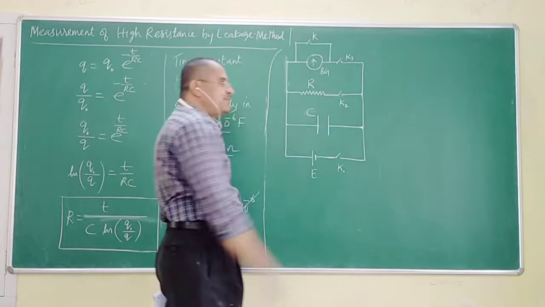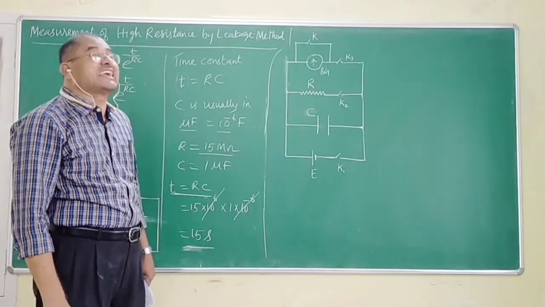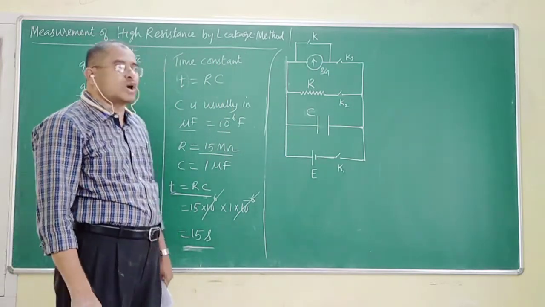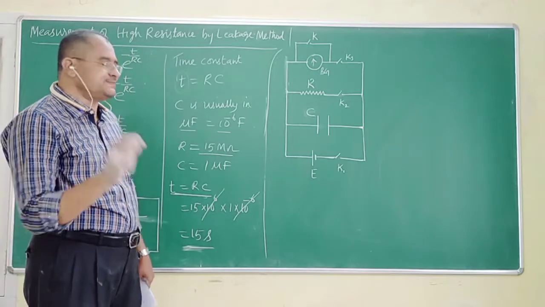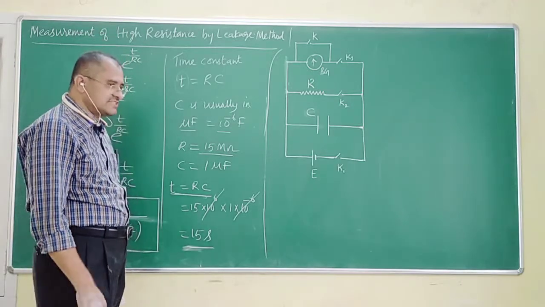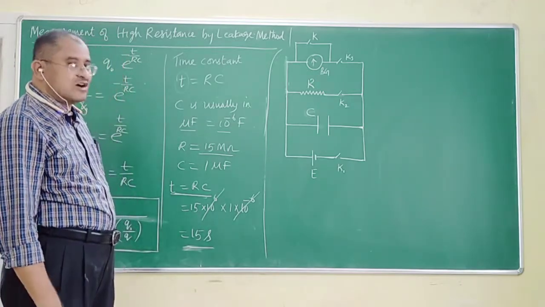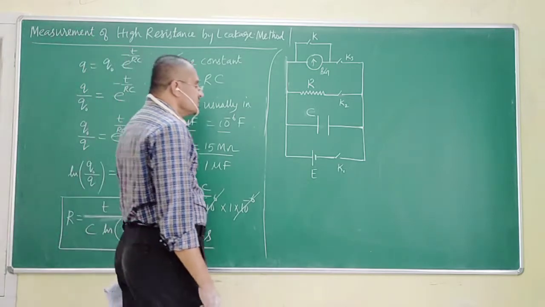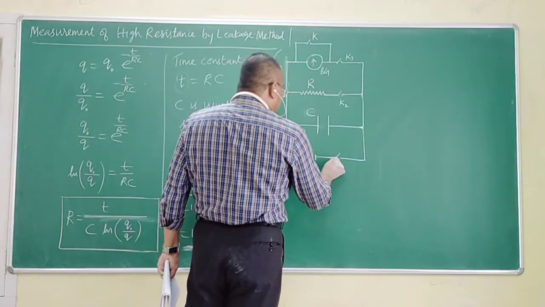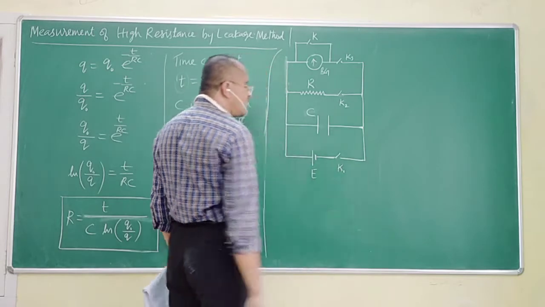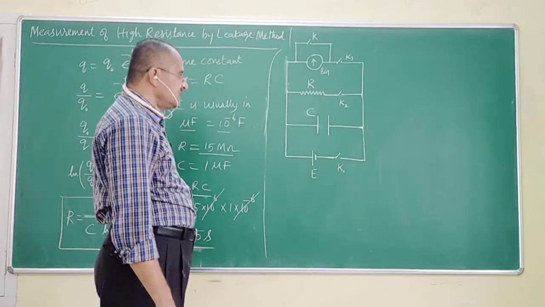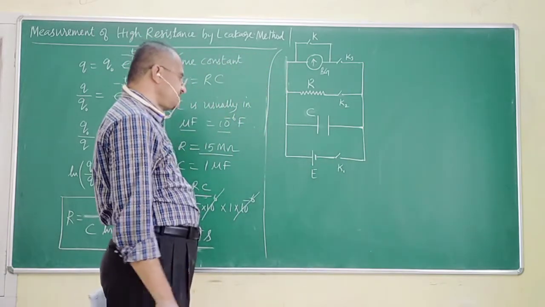The ballistic galvanometer gives me a kick. I note down what is the throw, let it be theta. I suppose you have understood. How do I repeat it? I repeat the experiment again by pressing K1 for 15 seconds. The capacitor gets fully charged.